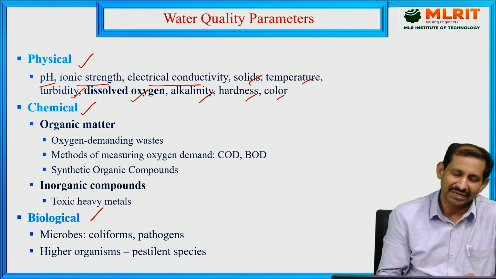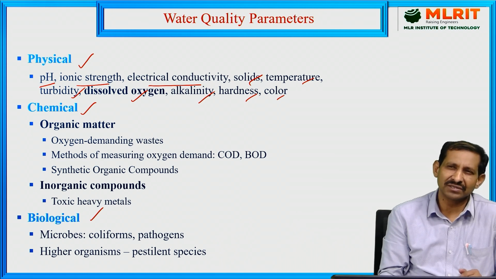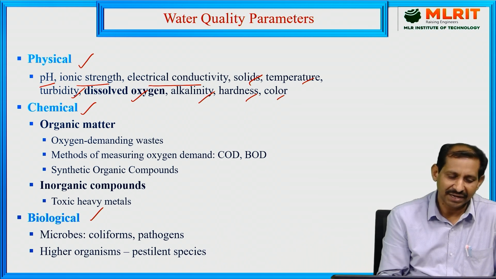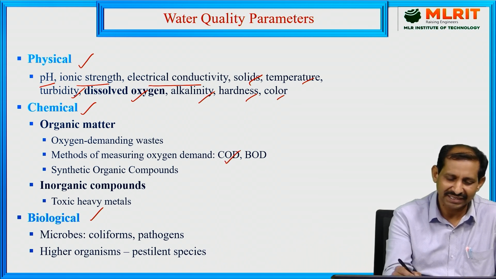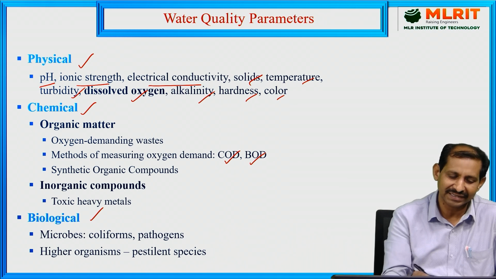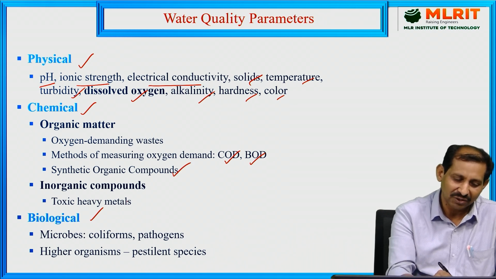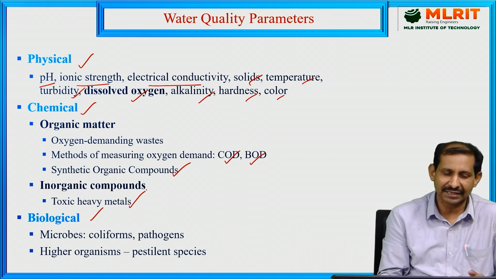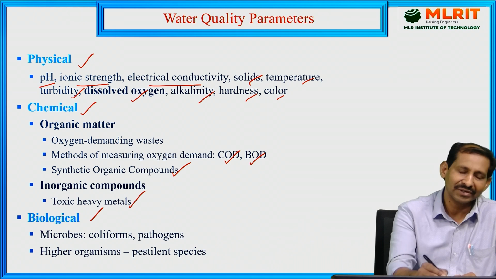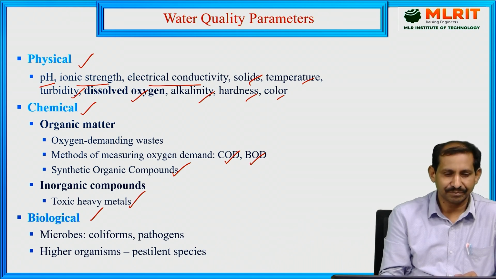Now coming to the chemical parameters. Chemical means the dissolved salts or suspended impurities, organic and inorganic. These matters will be checked in the chemical parameters: dissolved oxygen, chemical oxygen demand, biological oxygen demand, synthetic organic compounds, and toxic heavy metals, which come under the inorganic compounds.